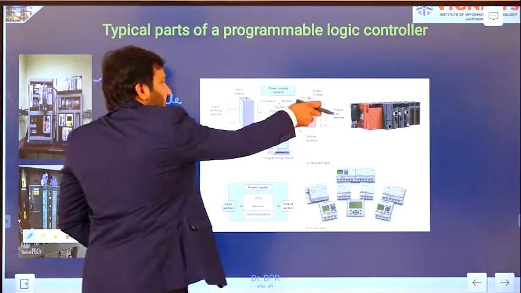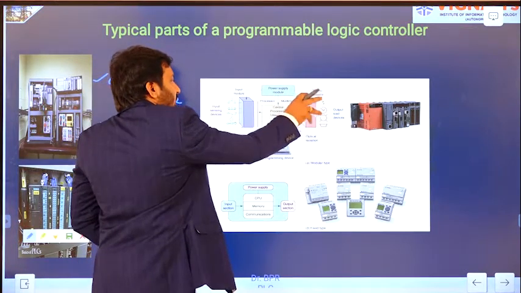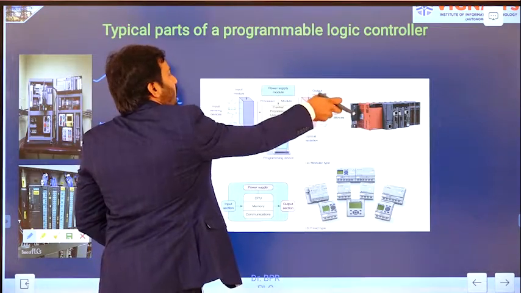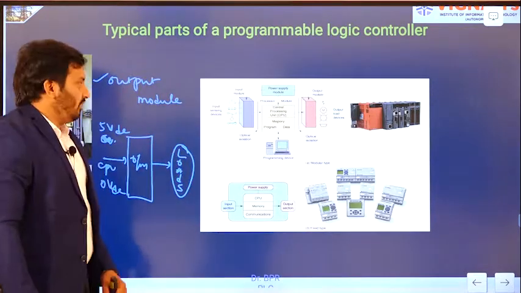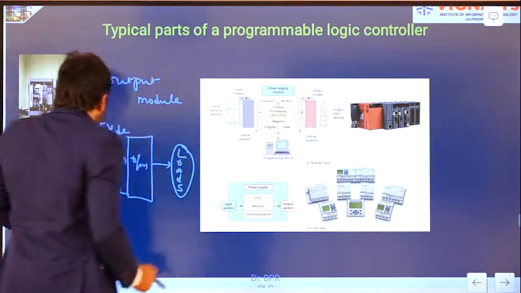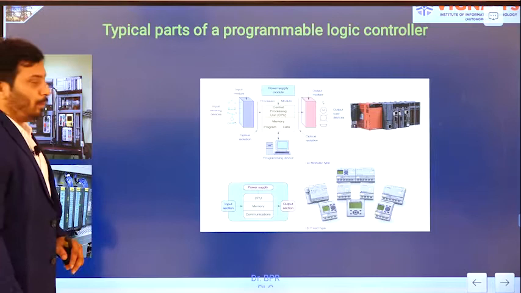So, that is what we are going to discuss. By this time you need to understand that it is an interfacing device between the output module and CPU. This output module is going to be connected with output devices, right. So, that is about the output module, right.